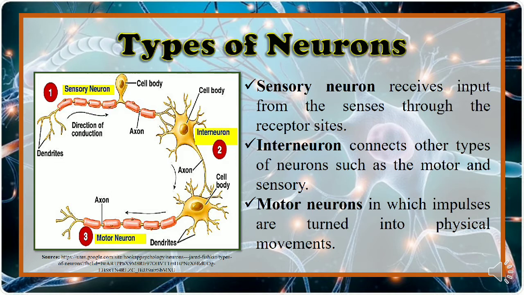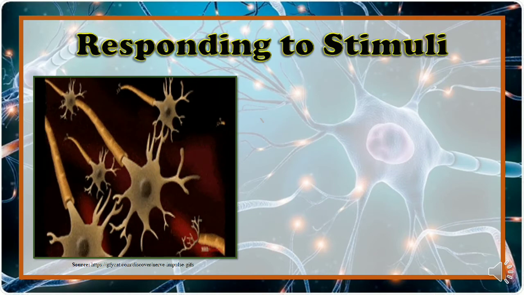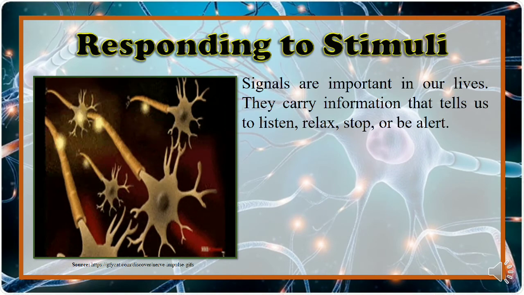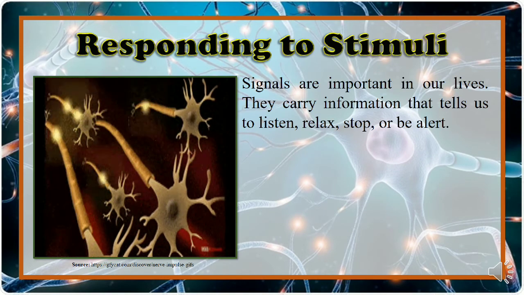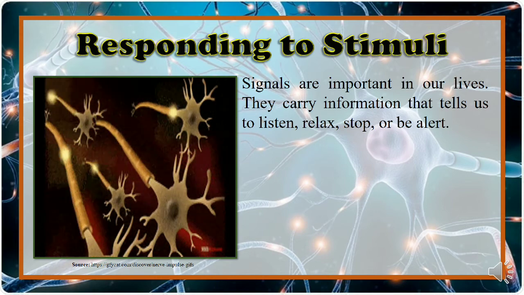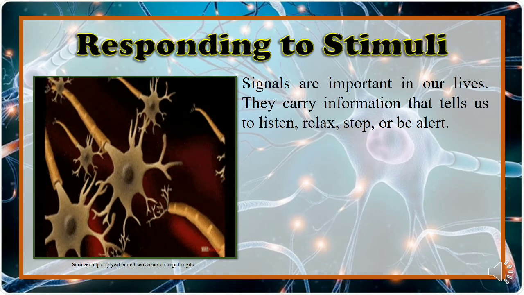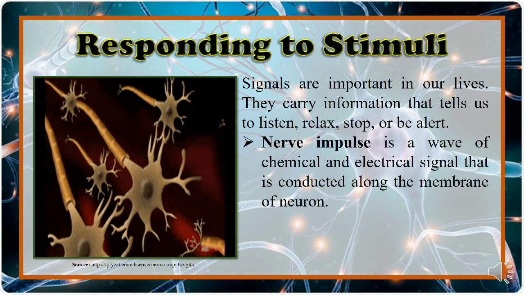So, when a sense of pain is perceived, your sensory neuron sends impulses to the brain. The brain then interprets these signals and sends a message to the motor neurons on how they should respond. So, this is how we respond to stimuli. Signals are important in our lives. They carry information that tells us to listen, relax, stop, or to be alert.